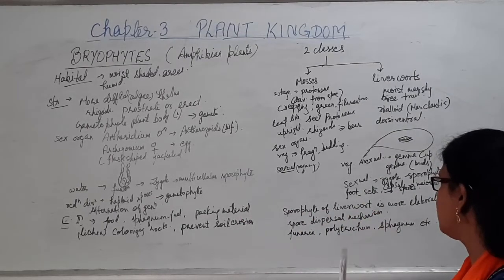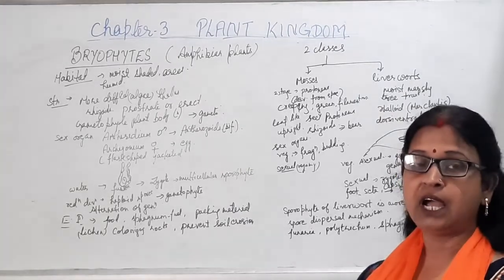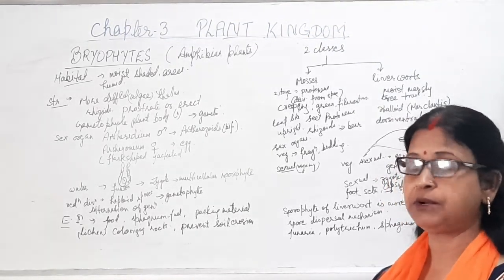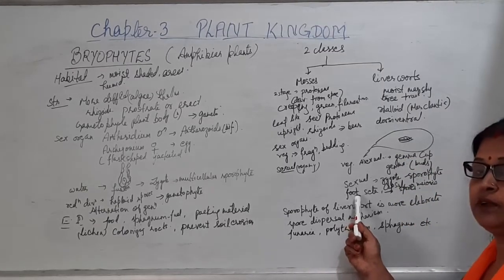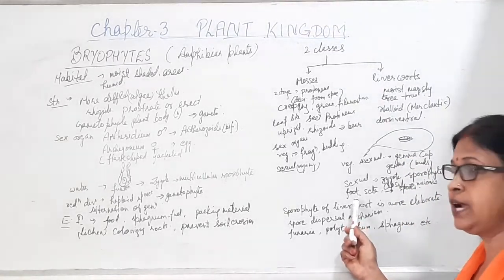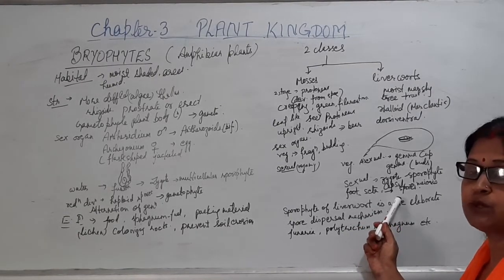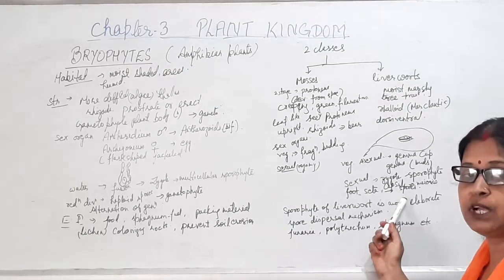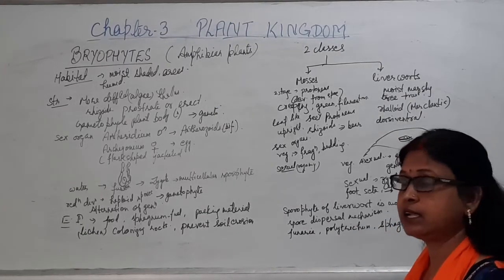After the zygote formation, the zygote will germinate to give rise to the sporophyte, which is attached on the plant body itself. It consists of three parts: the foot, which is attached on the gametophyte, then the middle portion, the seta, and the capsule. Inside the capsule, meiosis will take place and give rise to the spores. These spores will germinate to form the gametophyte.